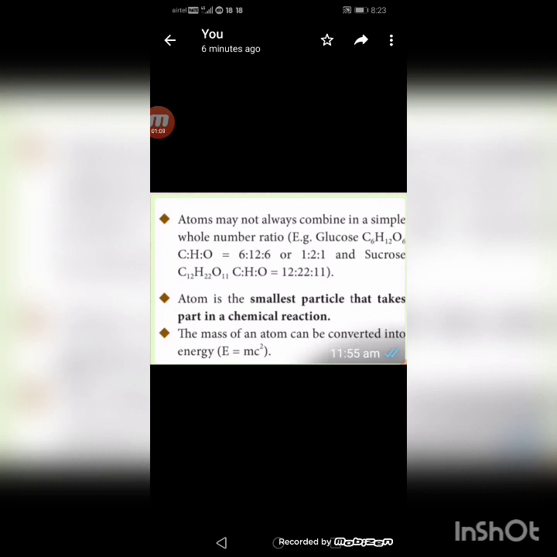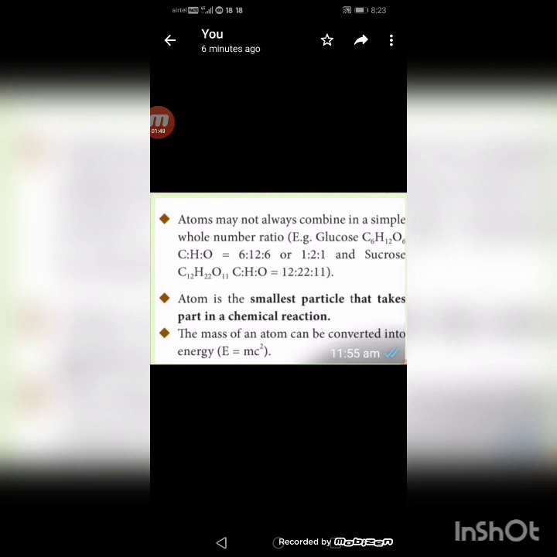Then the next postulate: the mass of an atom can be converted into energy, E equals mc squared. When a nuclear reaction occurs, the mass of the product is found to be less than the mass of the reactants. The difference in mass is converted into energy in accordance with the equation E equals mc squared, where E is the energy liberated, m is the disappeared mass, and c is the speed of light. So, we have completed all the postulates.